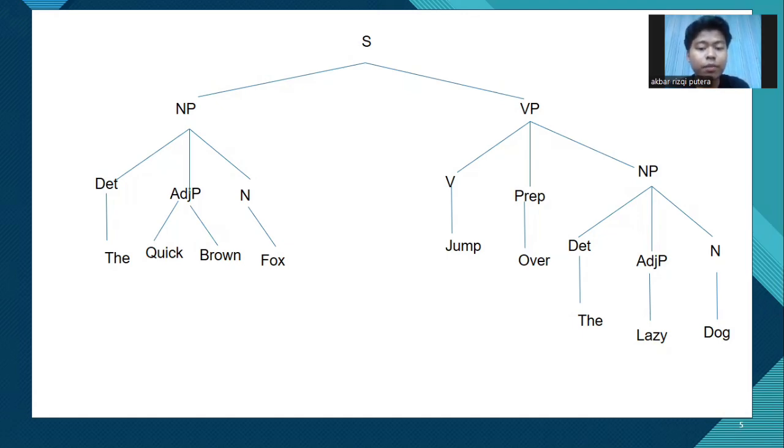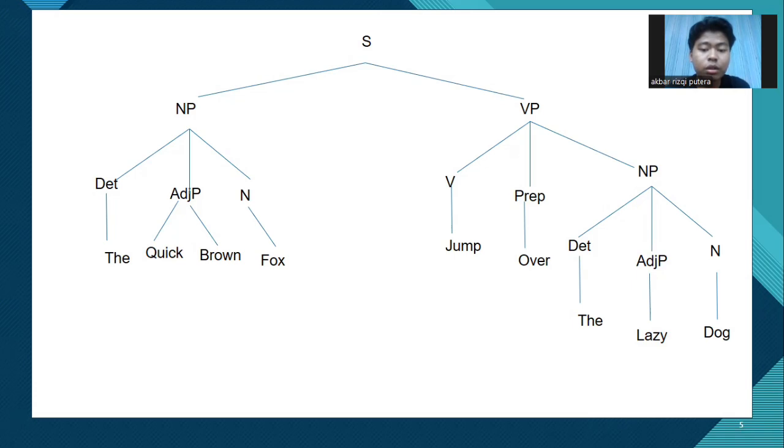At the very top, we have S, which stands for sentence. It's divided into two main components, NP for noun phrase and VP for verb phrase. Let's break down the NP. On the left, it starts with a determiner, which is the, followed by an adjective phrase, quick, brown, and ends with a noun, which is fox.